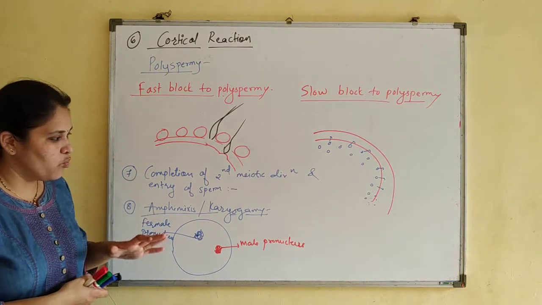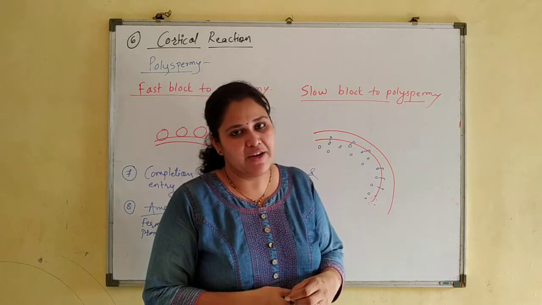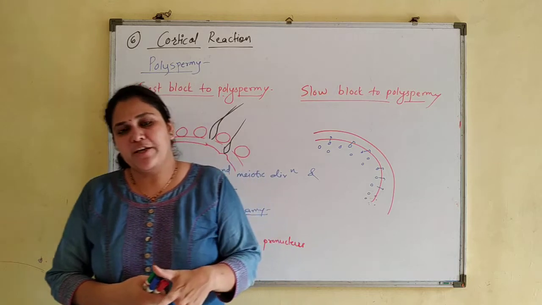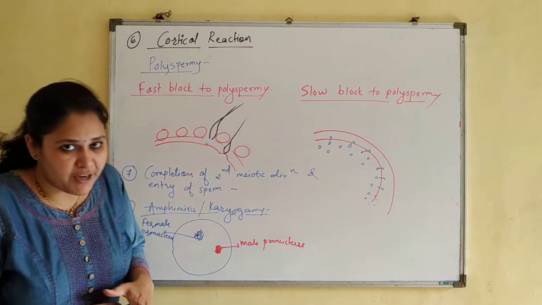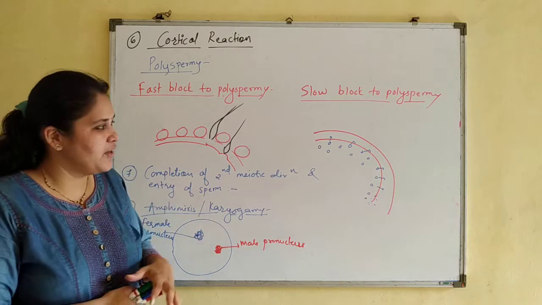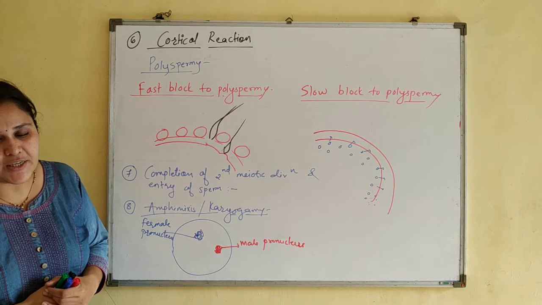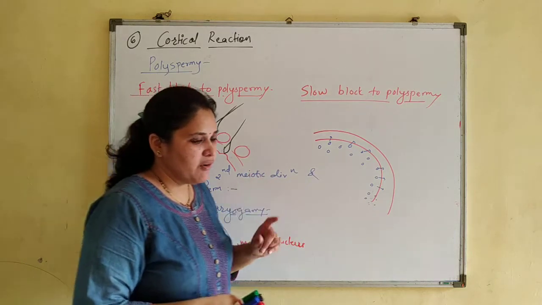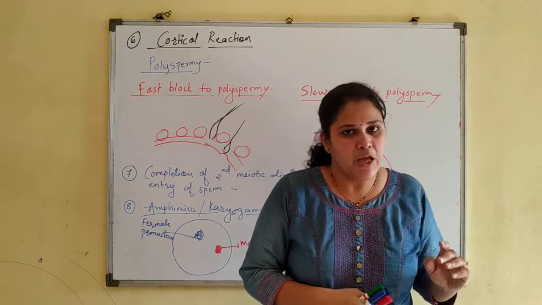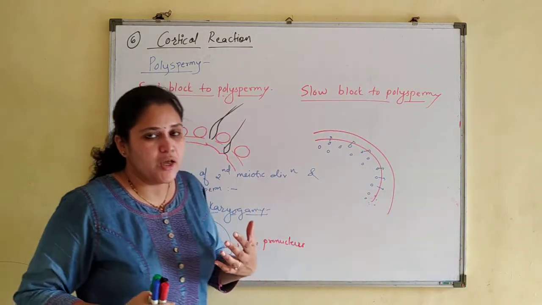Now once the zygote is formed, it immediately starts dividing. The mitotic divisions which take place in the zygote are known as cleavage. That part we will discuss in the next lecture. So this is the overall process of fertilization in humans. For NEET, one important question can come, that is the sequence of the steps of fertilization.